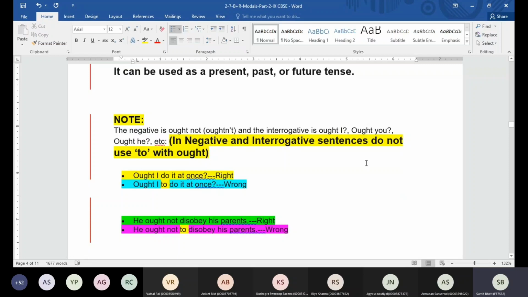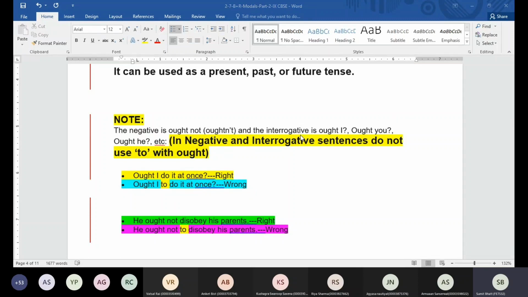Same thing happens when we have the sentence negative, guys. Like, he ought not disobey his parents. So that's going to be correct. But can I say he ought not to disobey his parents? Will that be right? No, sir. That's going to be incorrect. Reason again, same reason. What are we using here? The word to, which is not allowed. I hope these things are clear so far, everyone. Yes, sir.